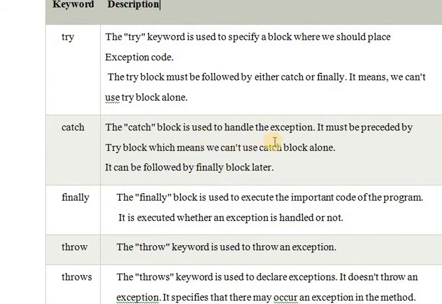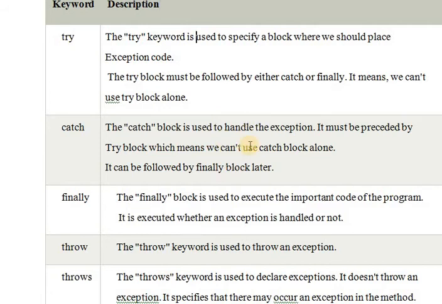So next, the finally block is used to execute the important code of the program. It is executed whether an exception is handled or not. The throw keyword is used to throw an exception. The throws keyword is used to declare exceptions. It doesn't throw an exception. It specifies that there may occur an exception in this method. So using throw only, the try block throws the error to the catch. This catch will handle the errors.